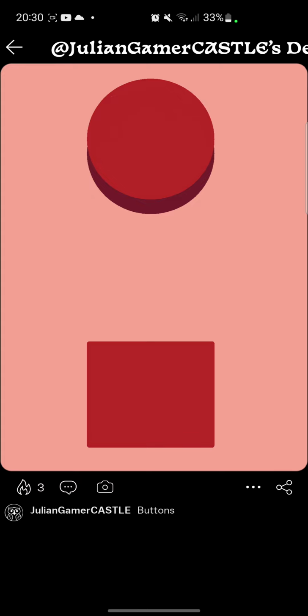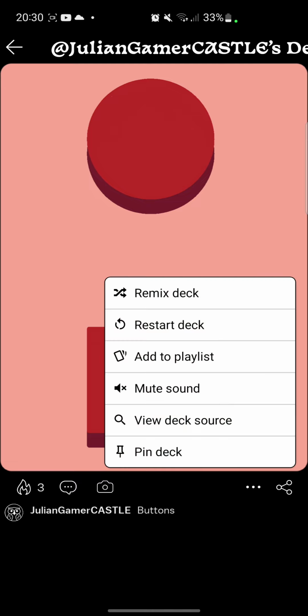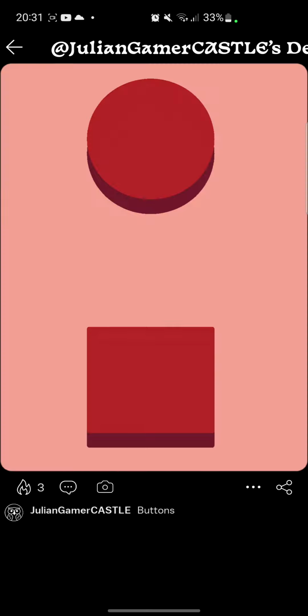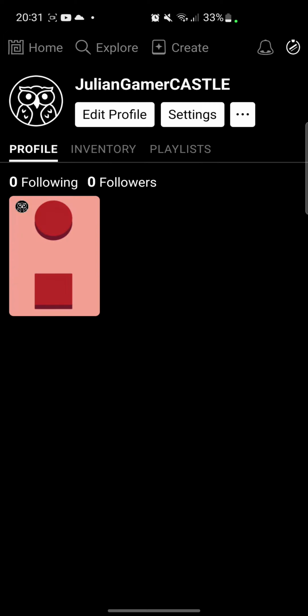I already have buttons here. If you want to grab those, you can just remix the thing, grab the buttons, color them if you want, change it. If you just want to get the code and don't want to write it down, I'd rather you go to my account and just take the buttons. I'm not saying to steal them, but just feel free to take them. I don't really care.